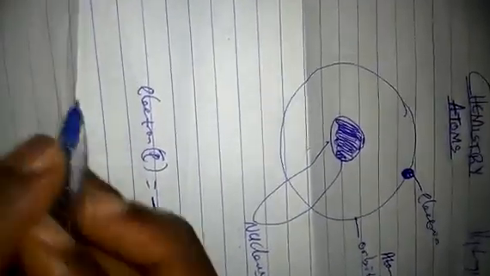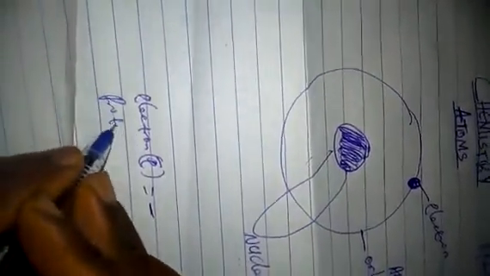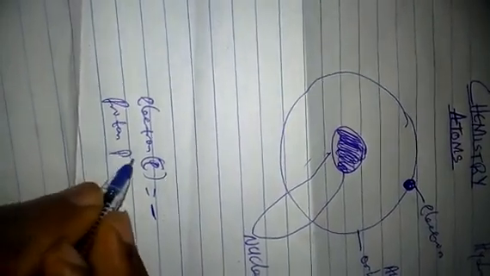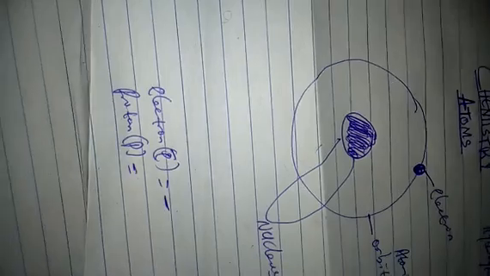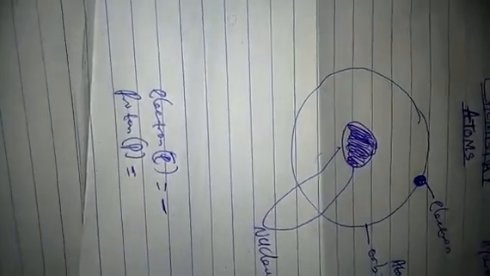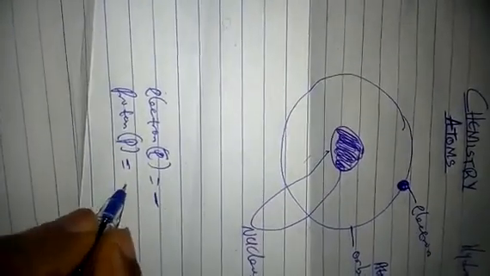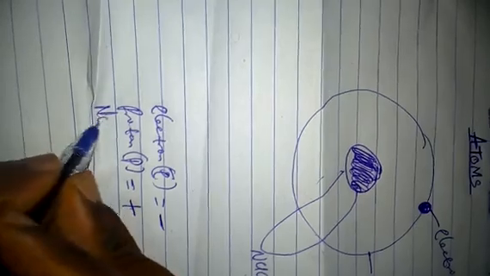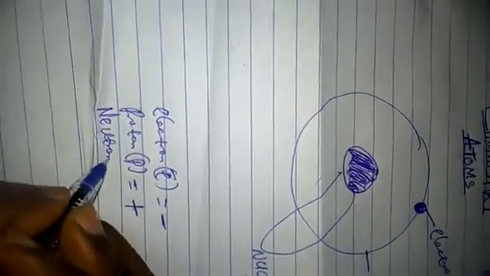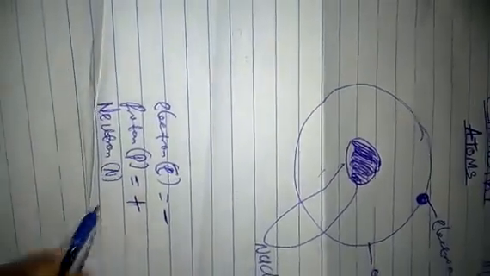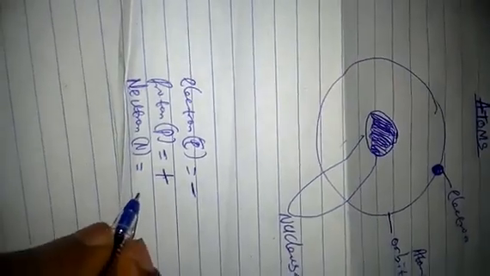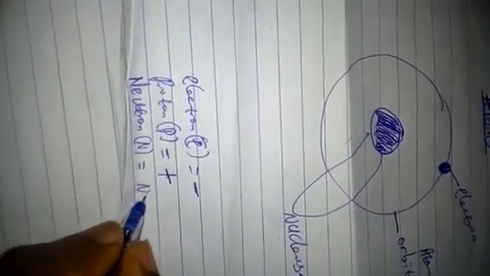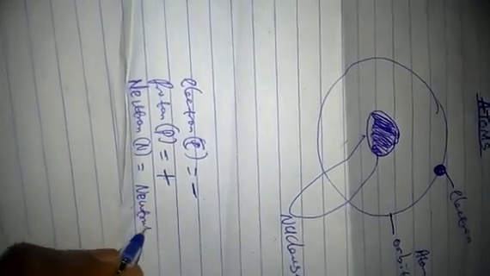Now the proton, I'll use P here to make it easier. Many textbooks don't use P. It has a positive charge. And the neutron, N, has a neutral charge.